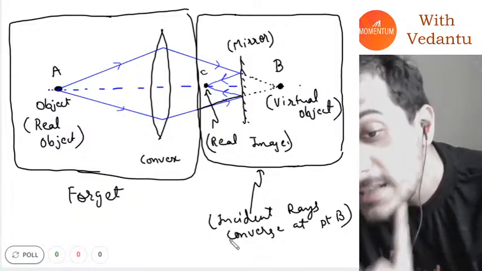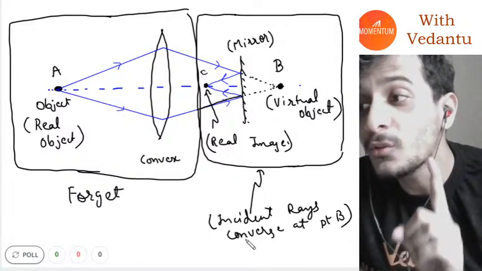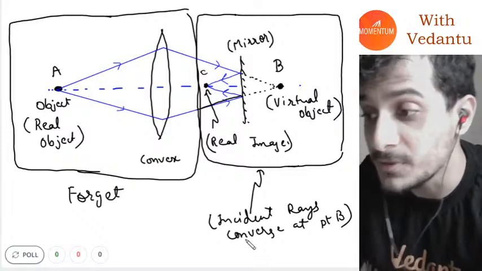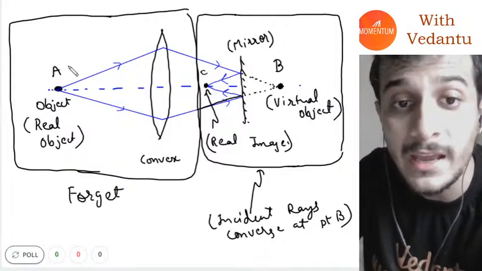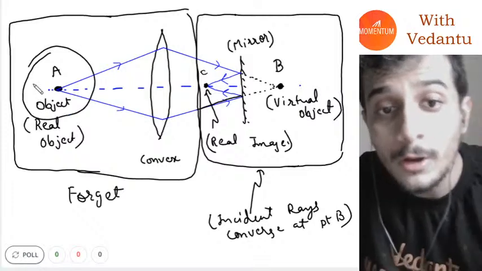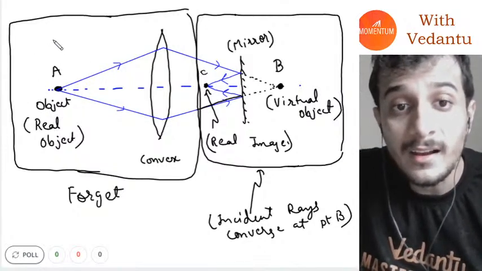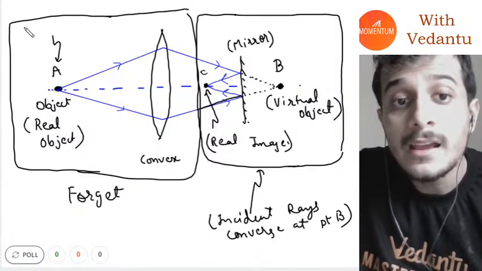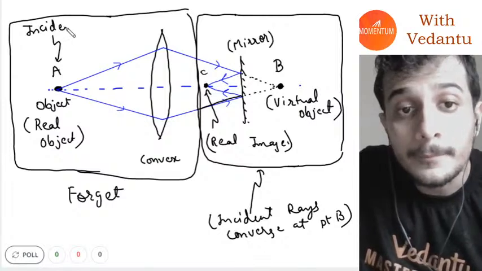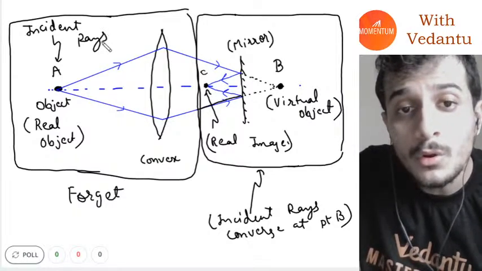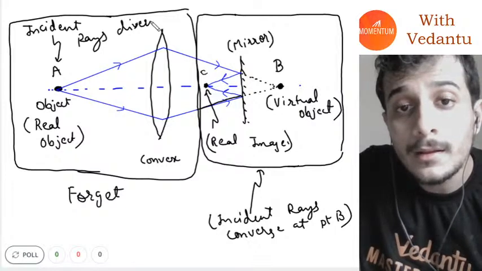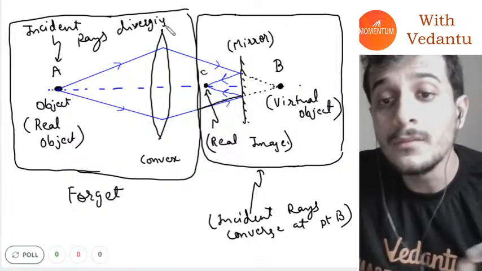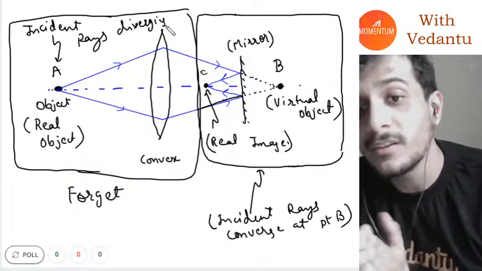When your incident rays are converging, that is called a virtual object. If you look at this, this is a real object. Here the incident rays are diverging. So how would you know whether your rays are converging, whether your object is real or virtual?